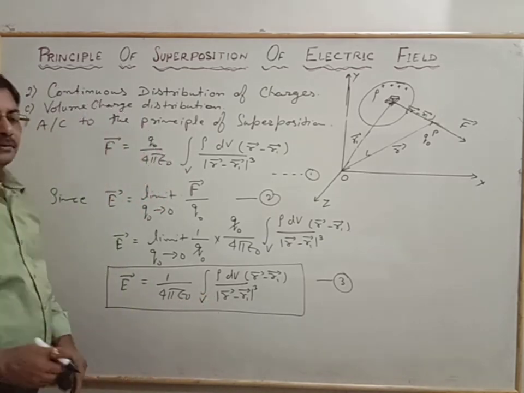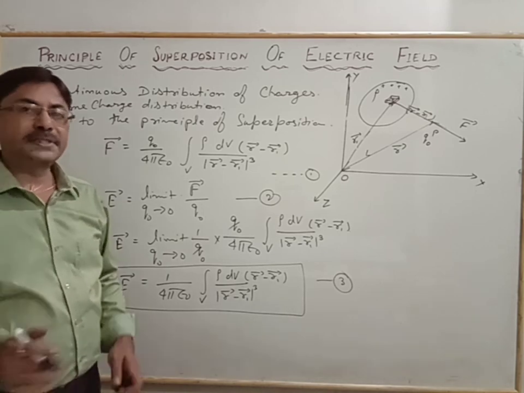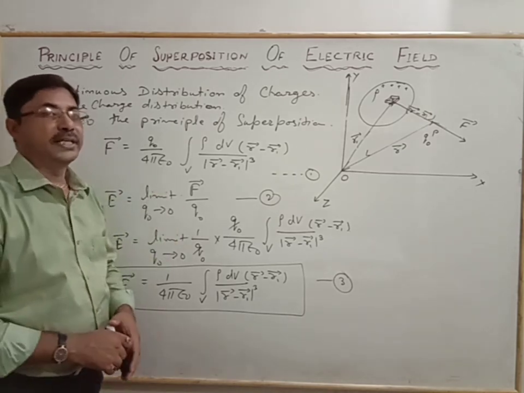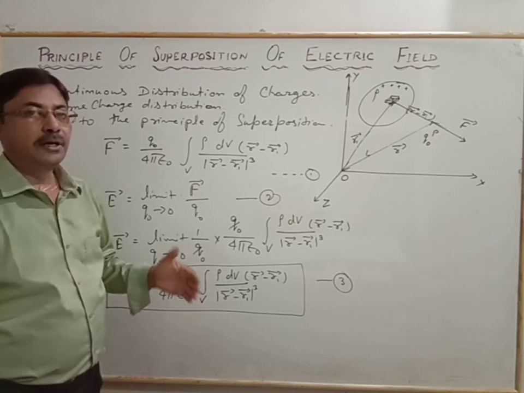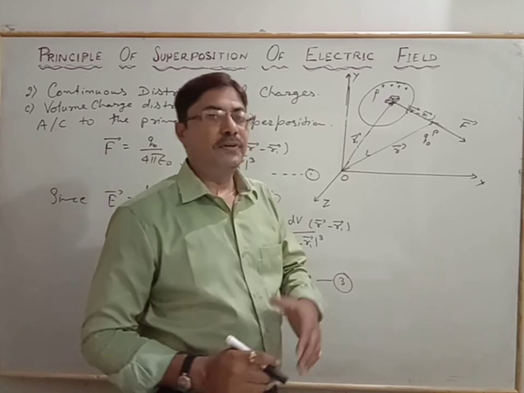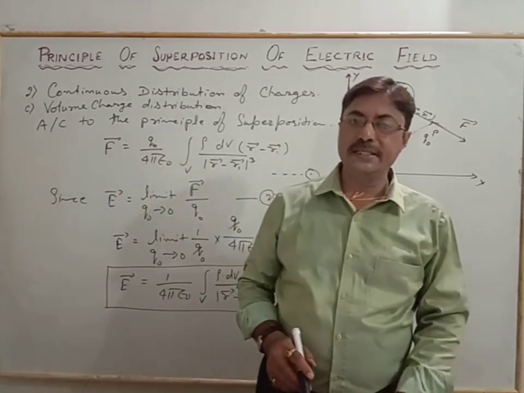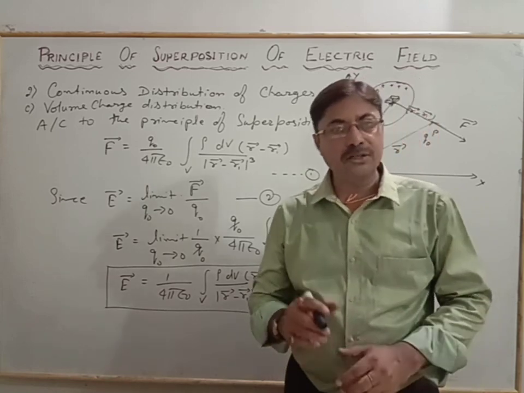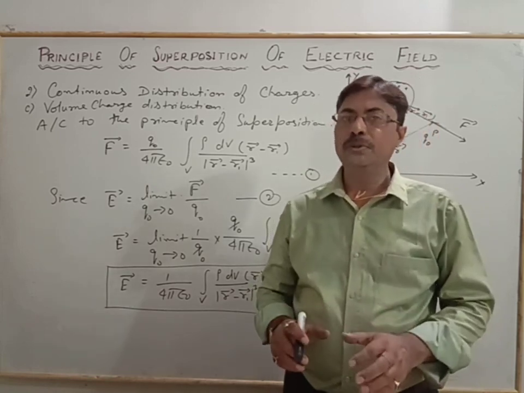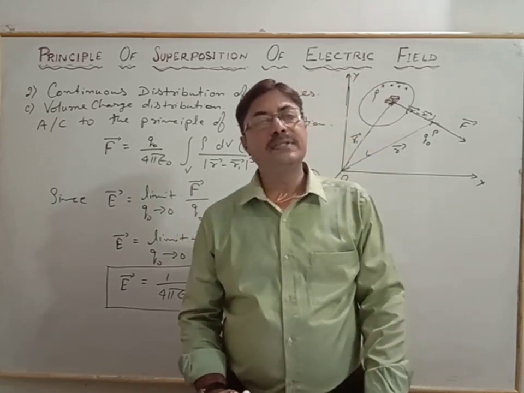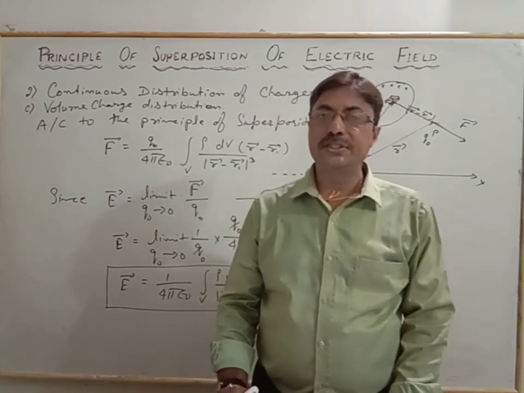So in this way, we have seen the electric field calculation, and that is the process known as the superposition of the electric field or principle of superposition of electric field. In two ways we have studied, one is the discrete distribution and another is the continuous distribution. How we calculate, we come to know, and with better understanding, in the next step we see another factor of the charge with the electric field.